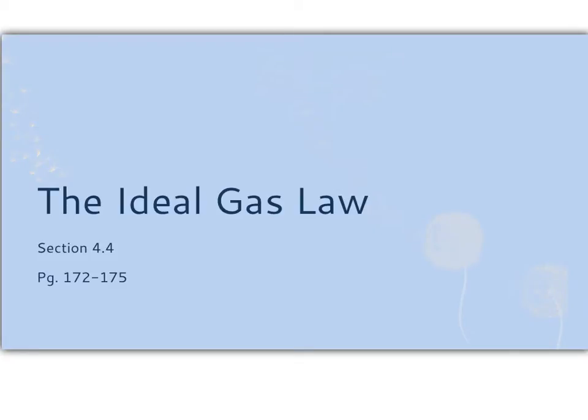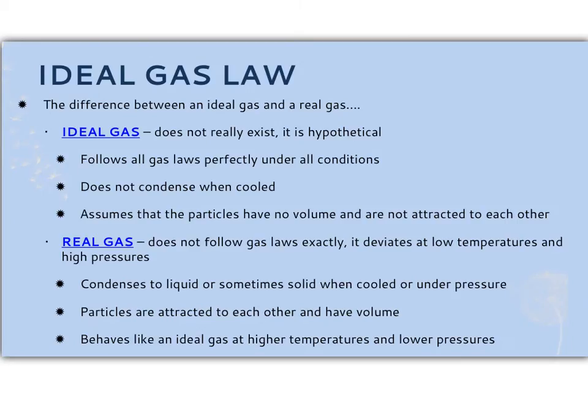Section 4.4 is dealing with the ideal gas law, and this is your last mastery quiz of the gases unit. When we're dealing with all of the gas laws, we're assuming that every gas is an ideal gas. An ideal gas does not actually exist. It's a hypothetical concept. The first point about an ideal gas is that it's going to follow all gas laws perfectly under every condition. And again, this is something that doesn't exist.